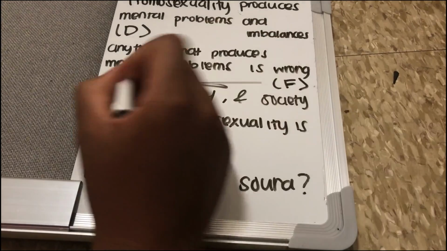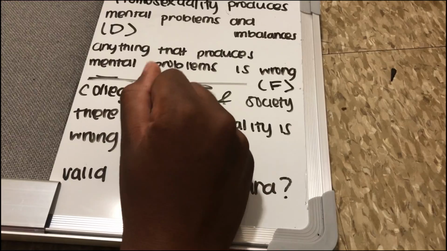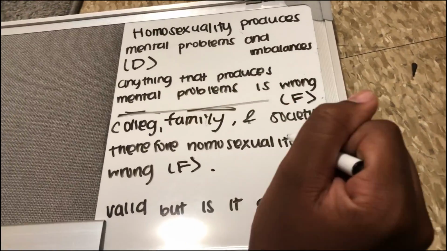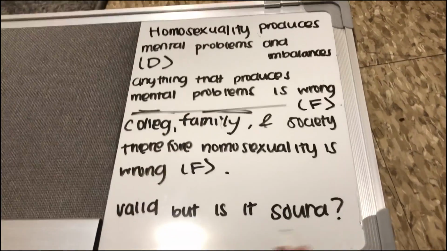So for the last one, it says, therefore, homosexuality is wrong. We already know that is false. Homosexuality is not wrong. And that's how you prove to see if the argument is logically valid and sound.